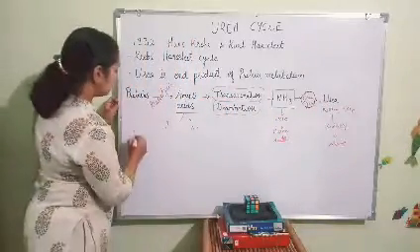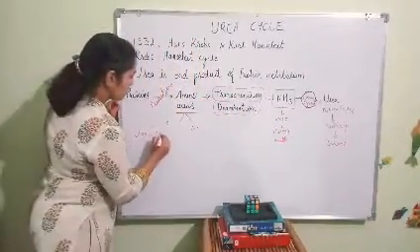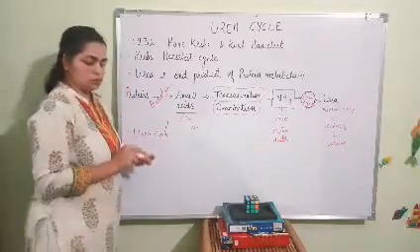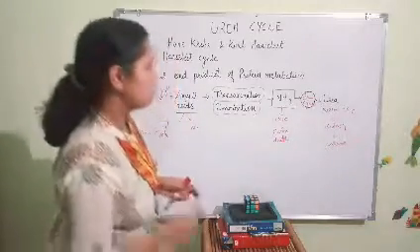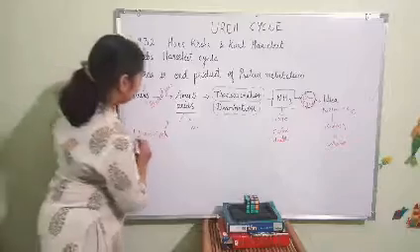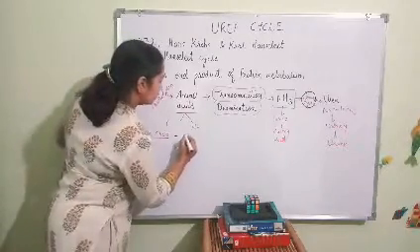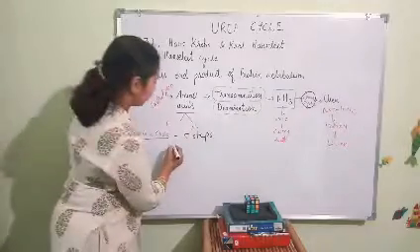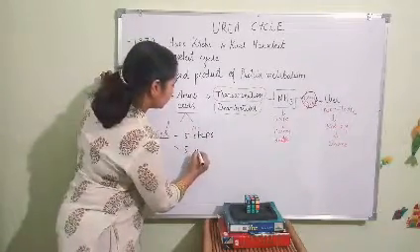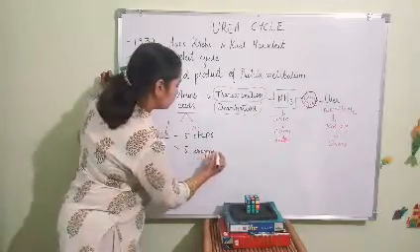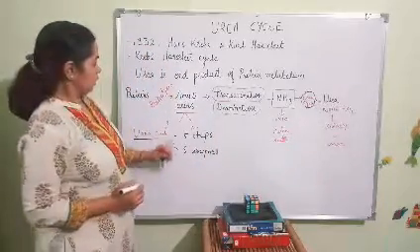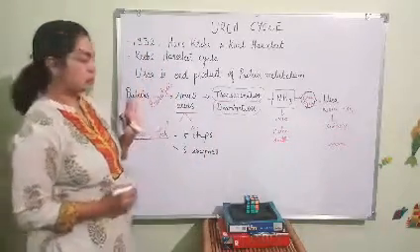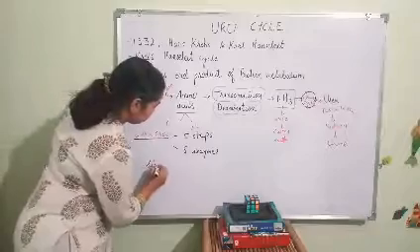We are going to study this urea cycle now in detail. The urea cycle has 5 steps, and in these 5 steps 5 important enzymes are involved. The major site for the urea cycle is the liver.